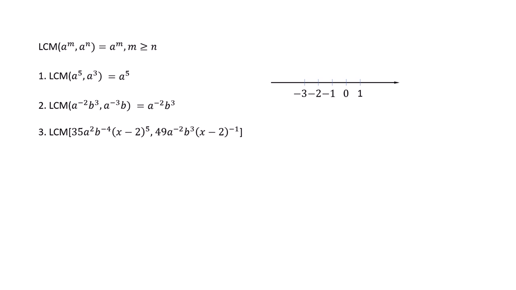Then a square, a to the negative 2: you agree a square, because 2 is greater than negative 2? b to the negative 4, b cube, obviously b cube. (x minus 2) to the 5, (x minus 2) to the negative 1, so (x minus 2) to the 5. So there you go. That is the LCM of that big long stuff. That's all there is to this one.